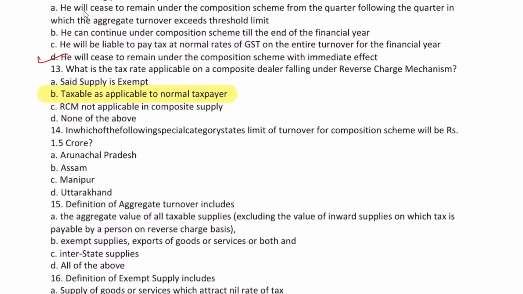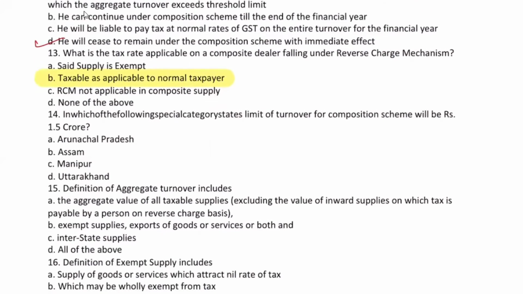Finally, I got something interesting. Yes, mistake. Everyone is wrong. The question says what is the tax rate applicable on a composite dealer falling under reverse charge mechanism. They're not even asking whether it is included or not. In the question they have only said that tax will be applied at what rate.